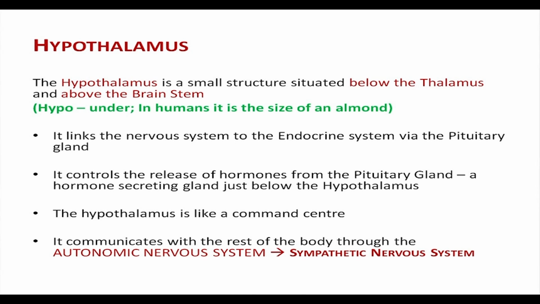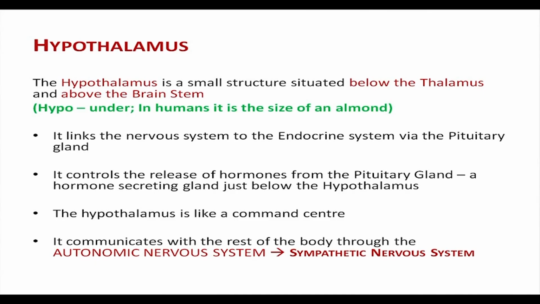The brain stem structures are basically related to the physiological arousal of the system and are more involved with the survival of the system. Hypo stands for under, and in the human brain the hypothalamus, which lies under or below the thalamus, is almost the size of an almond. The hypothalamus links the nervous system to the endocrine system via the pituitary gland, and it controls the release of hormones from the pituitary gland.